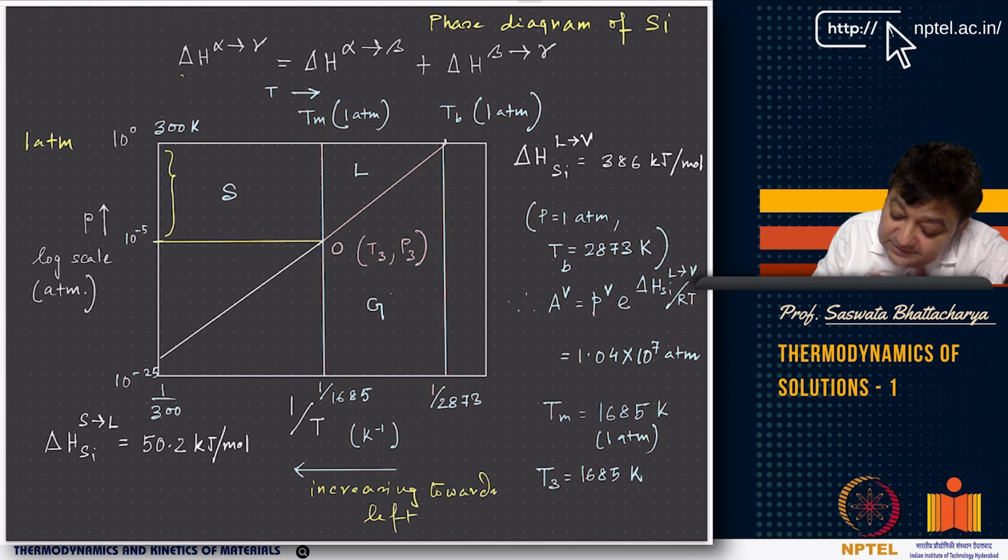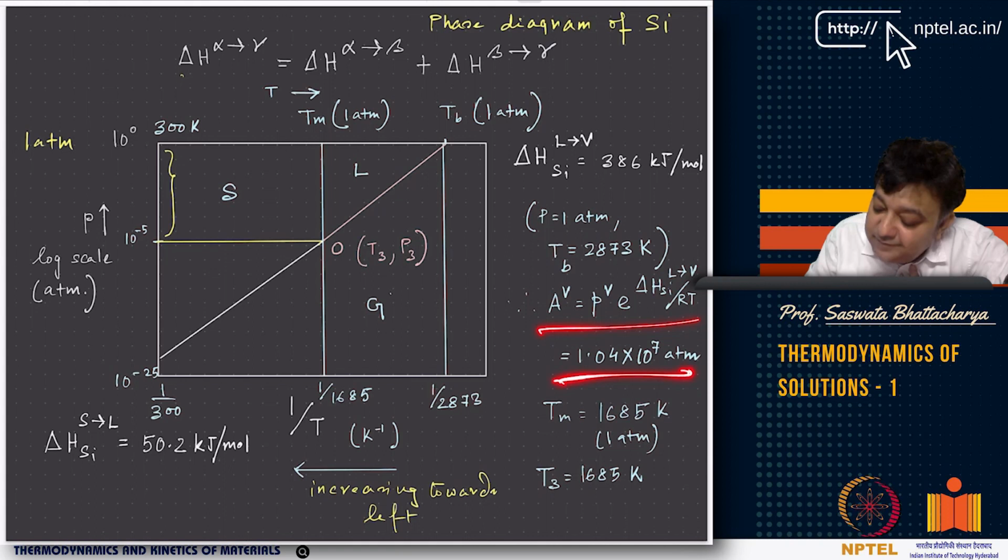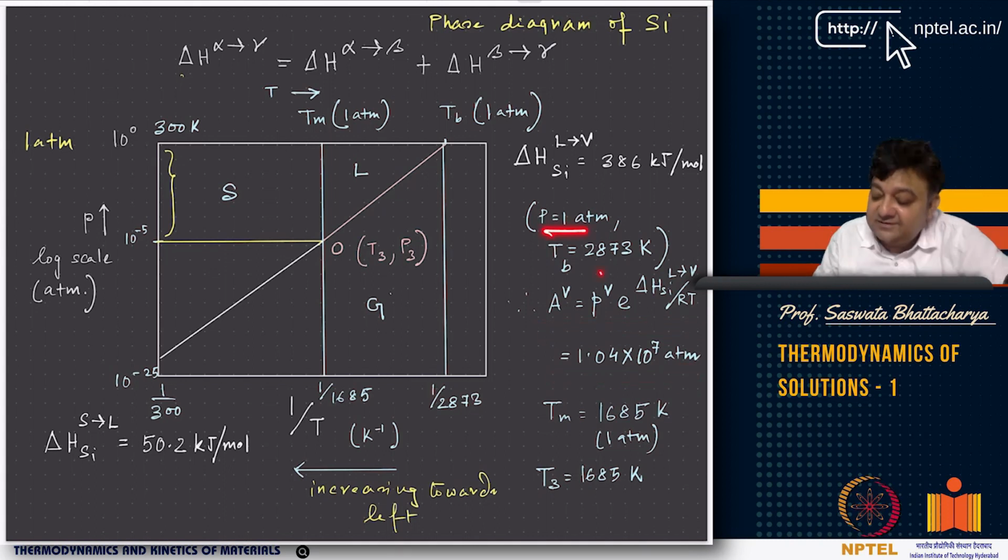So this point O signifies your T3. T3 and Tm are the same, and we got P3 from this expression. We calculated AV assuming P equal to 1 atmosphere and TB equals 2873 Kelvin.